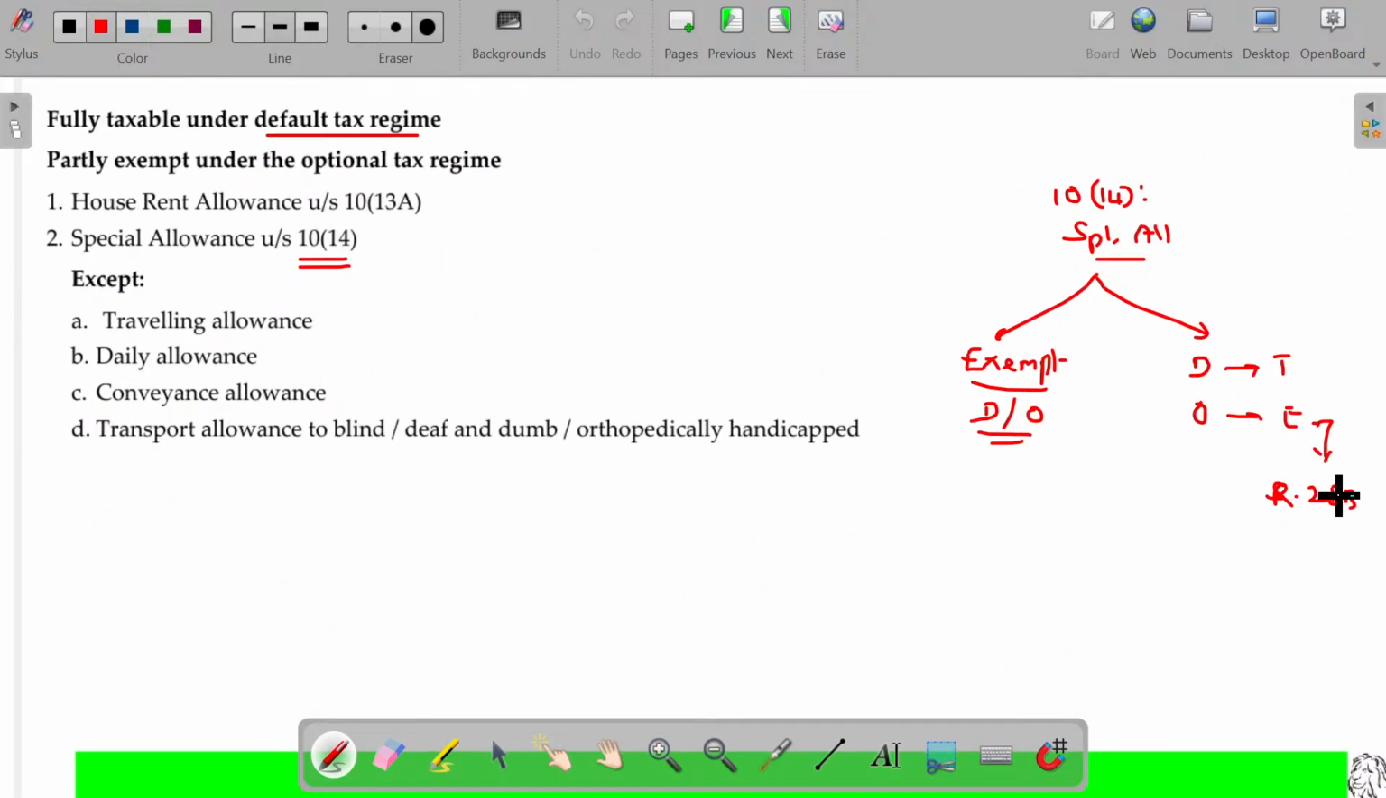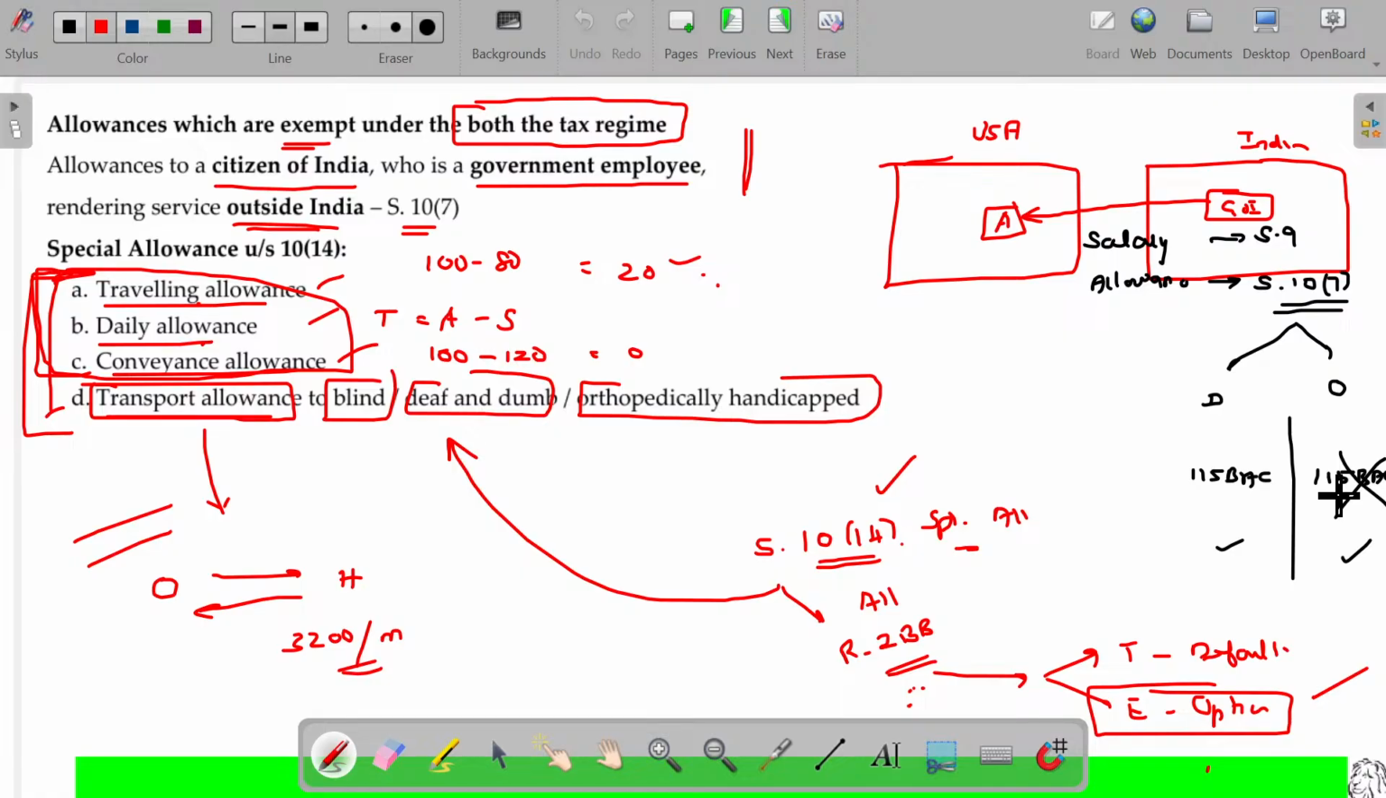This page and this page are the same. Should not get confused. In this page, I have given it this way: allowances which are exempt under both the tax regimes. What allowances are exempted? If the question is asking to list down the allowances exempted under both the regimes, you can straight away write: any allowances given to a citizen of India outside India is totally exempted under both the tax regimes. Under special allowances, these four will be considered as exempted under both the tax regimes.